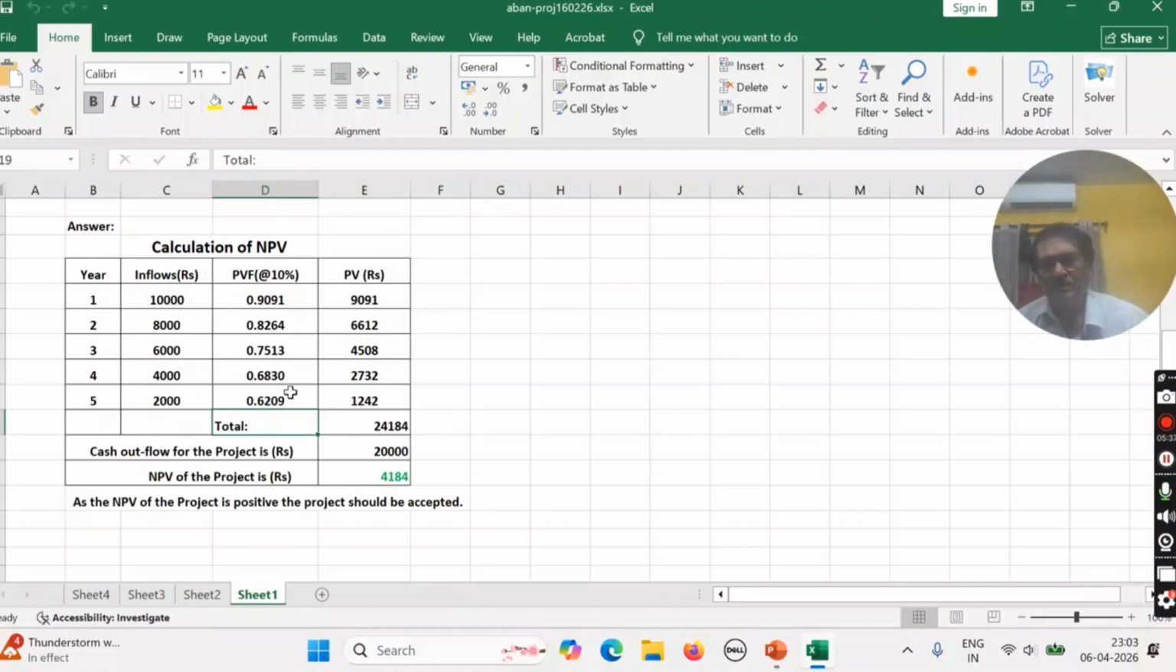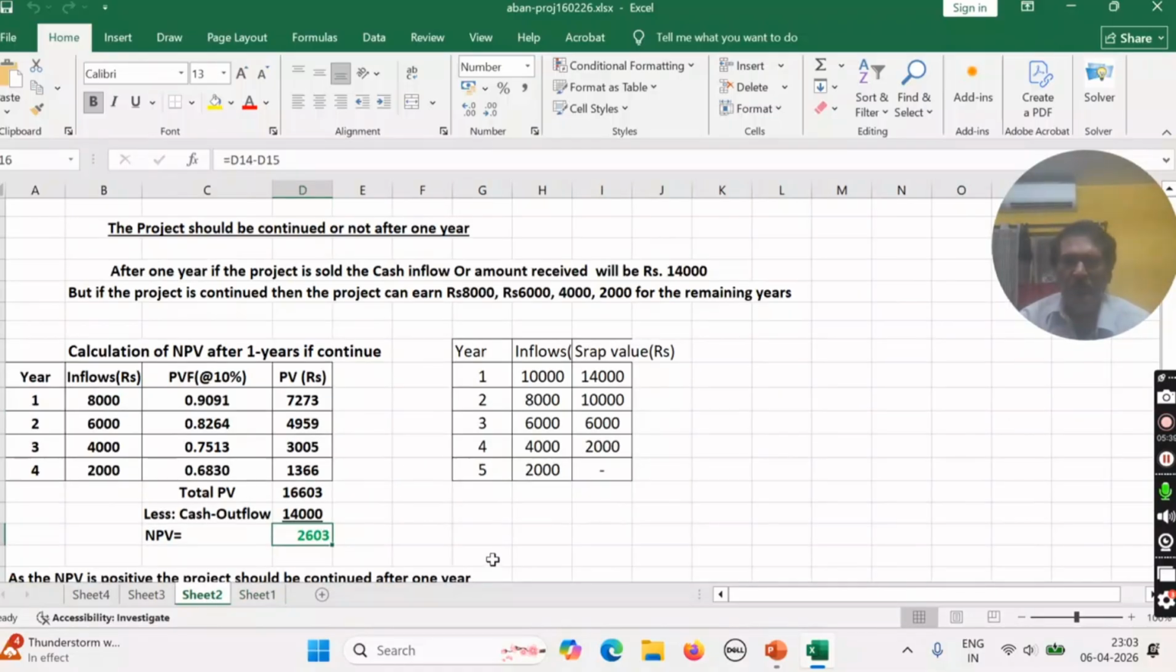Now we are moving to after 1 year. This is the entire data. Again we have noted, this is the entire data which we have noted.